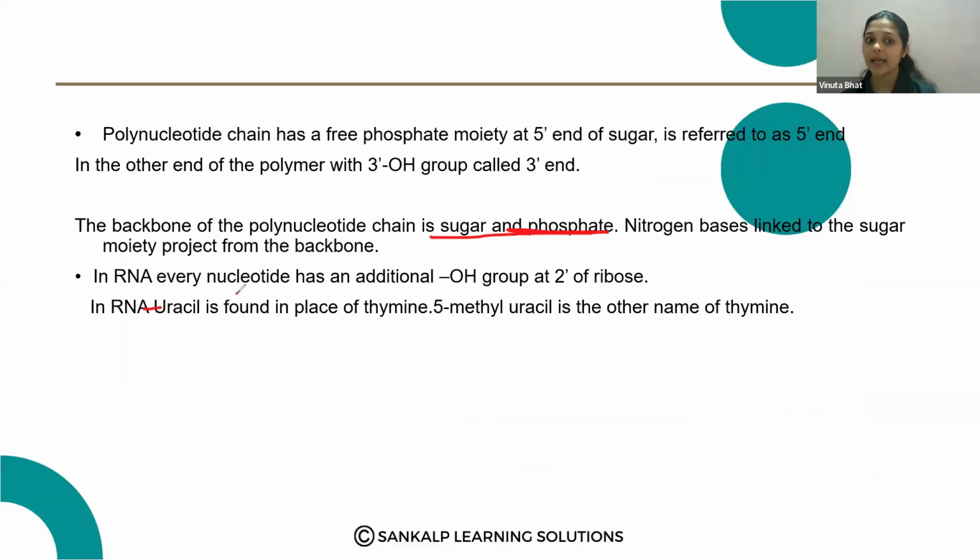In RNA, every nucleotide has an additional OH group at the 2' of the second carbon of the ribose. So in RNA, uracil is found in the place of thymine. So that we know. In case of RNA, uracil is found in place of thymine. Okay, so that is the pyrimidine. So that is about the polynucleotide chain of the DNA.